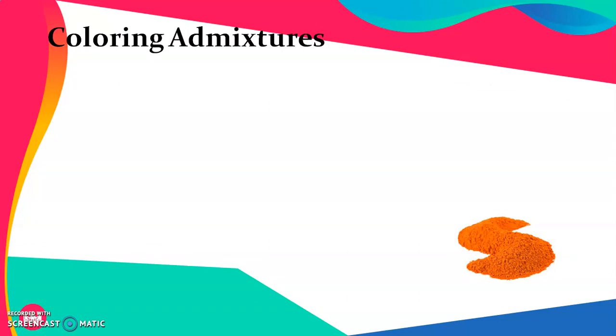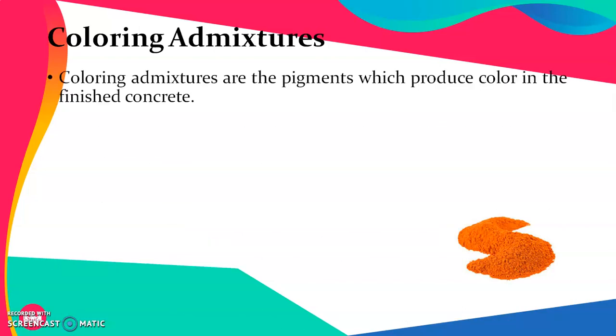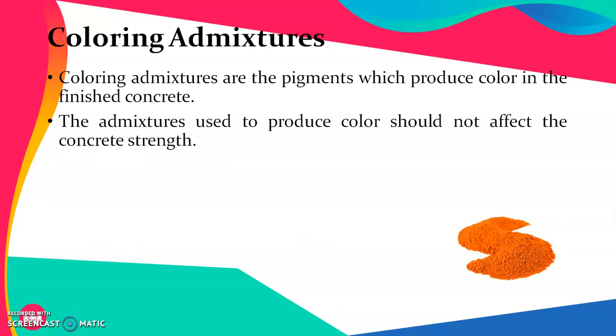Last is coloring admixtures. As the name itself suggests, these are the color pigments which are used to produce colorful finished concrete. The admixtures used to produce color should not affect the concrete strength.